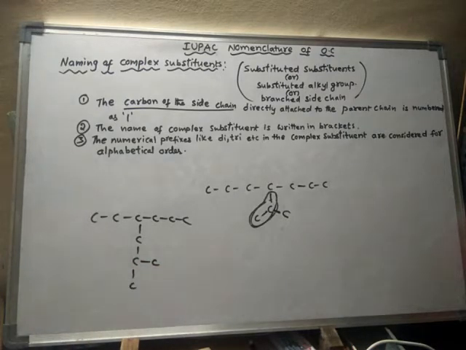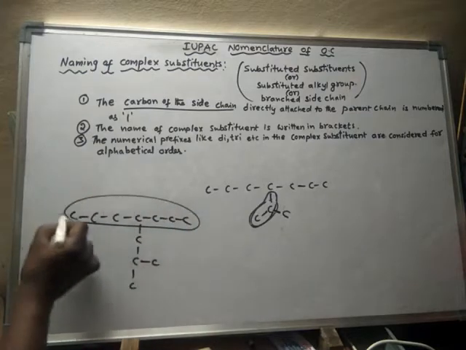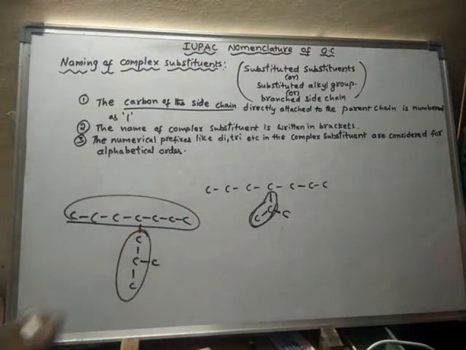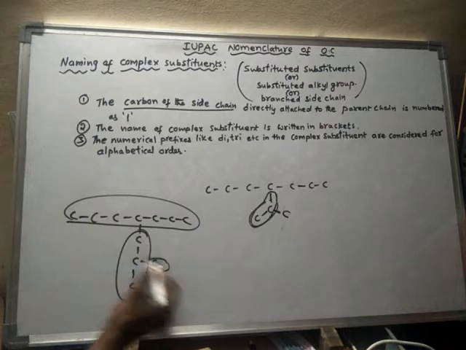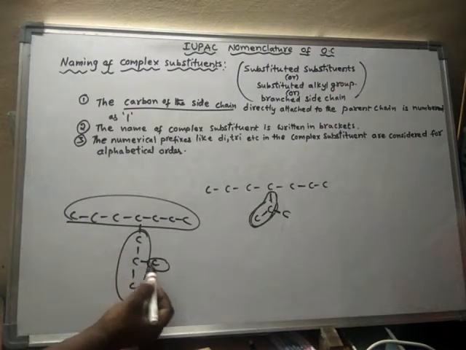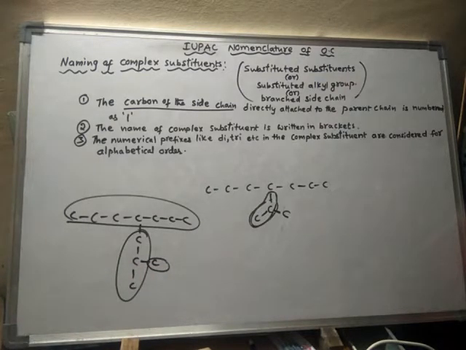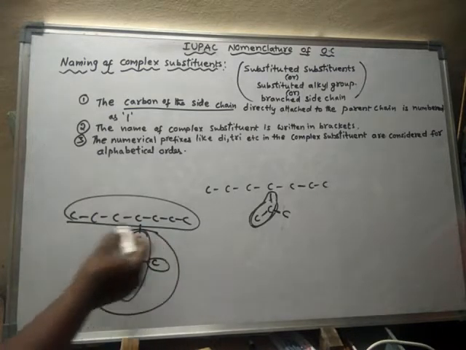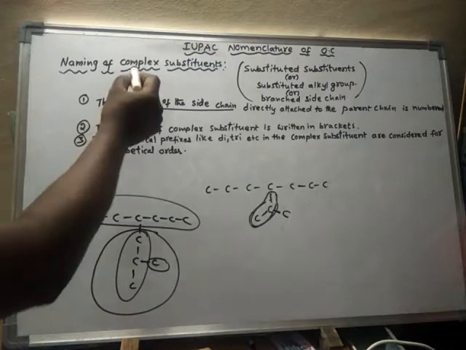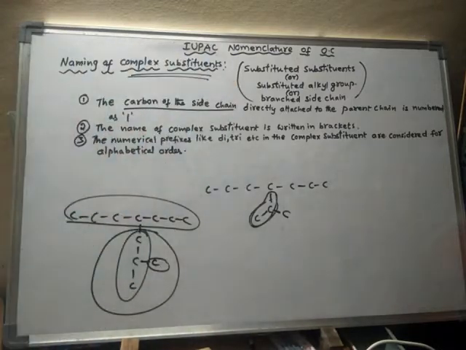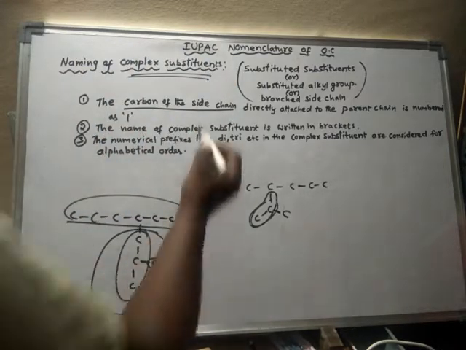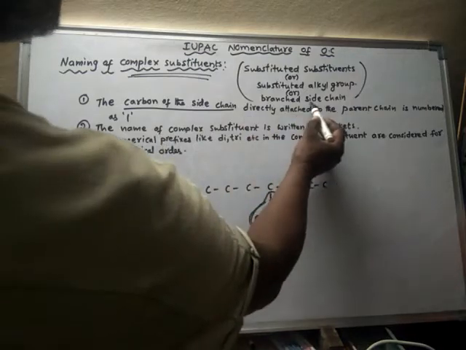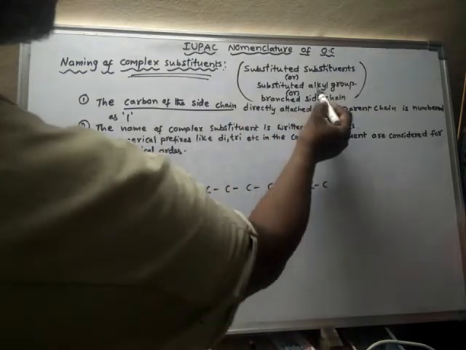Look here, this is also a branched side chain. This is the parent chain and this is a side chain, and this side chain is again branched. Such branched side chains are said to be complex substituents. Complex substituents is nothing but a branched side chain or else a substituted alkyl group.